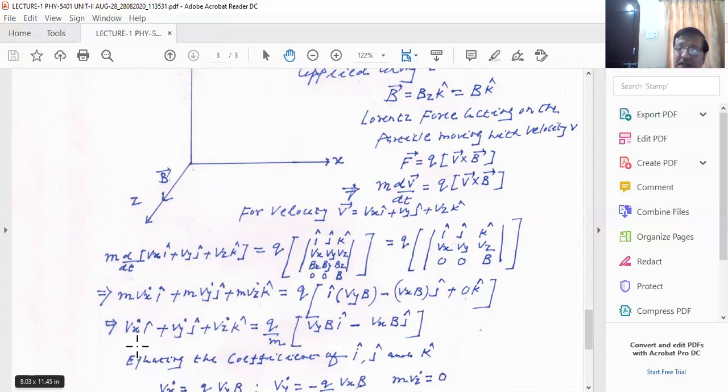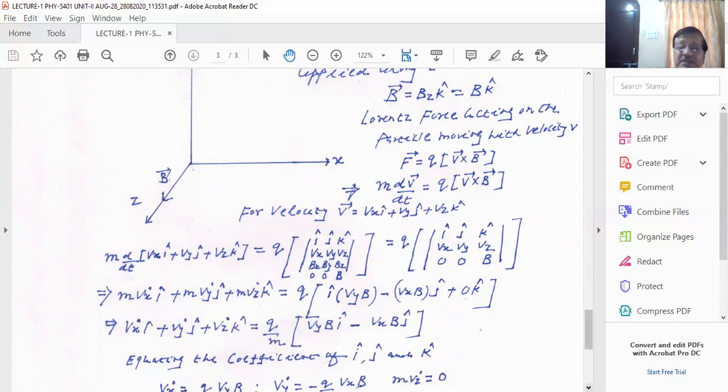Vx dot, that is the time derivative of the x component, we can write as Bq upon m into Vy. Similarly, Vy dot we can write as minus Bq divided by m into Vx. There is a minus sign here. And Vz dot is 0.